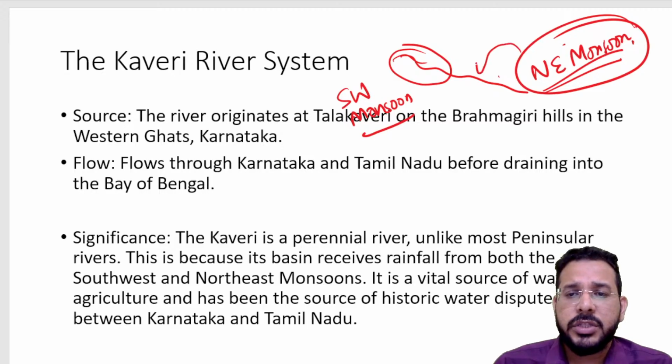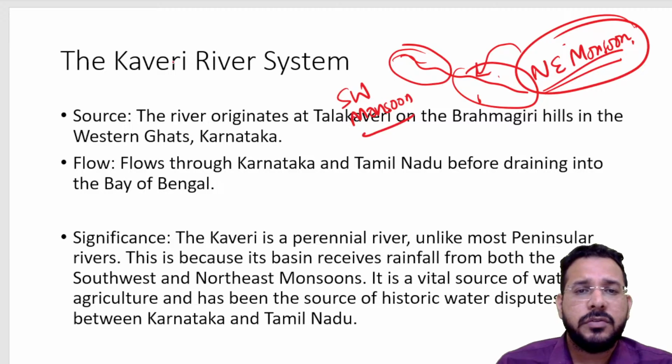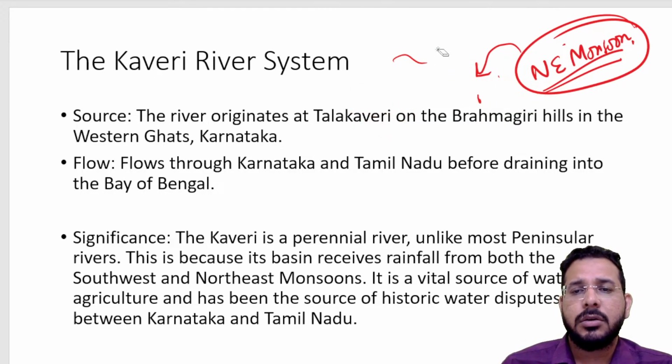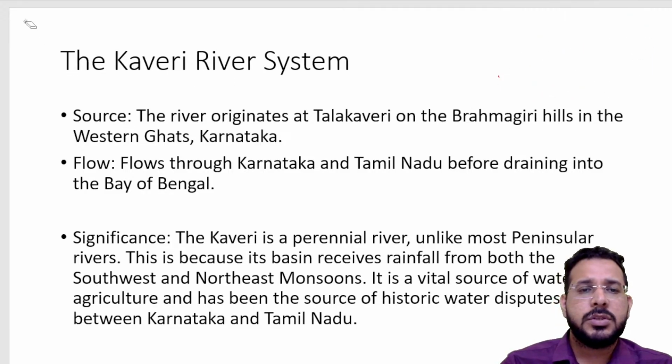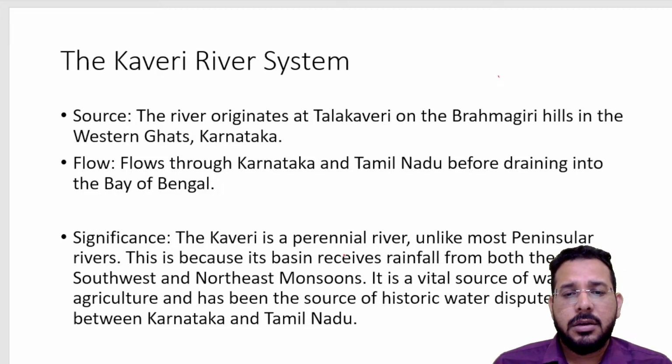So during the northeast monsoon also, the Kaveri river gets water. Because of this, it flows throughout the year. Hence it is called the only perennial river of the peninsular plateau, because the river basin receives rainfall from the southwest and northeast monsoon. It is a vital source of water for agriculture, etc. for the Tamil Nadu and Karnataka regions.